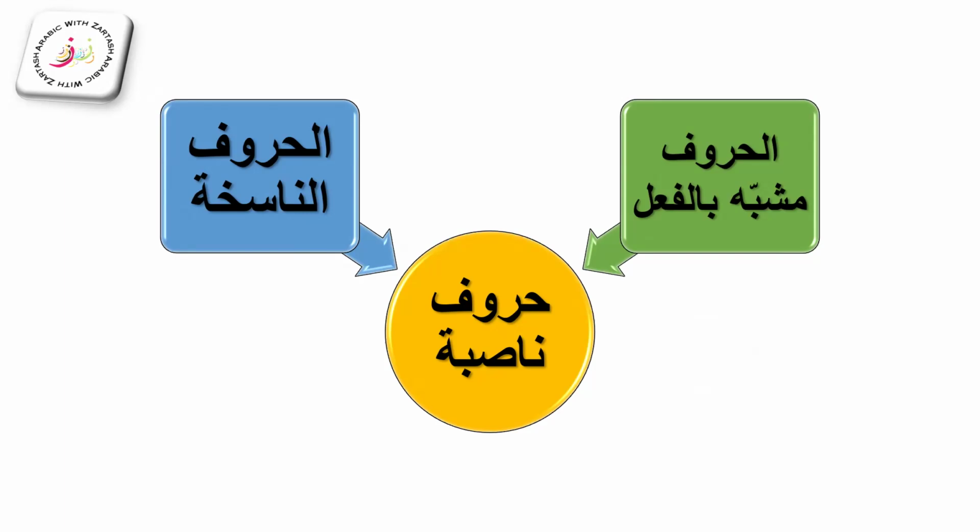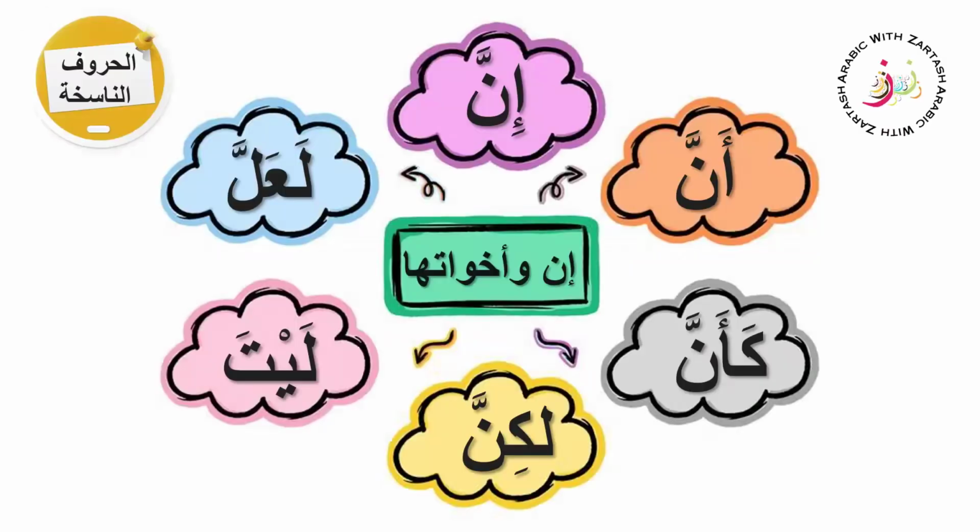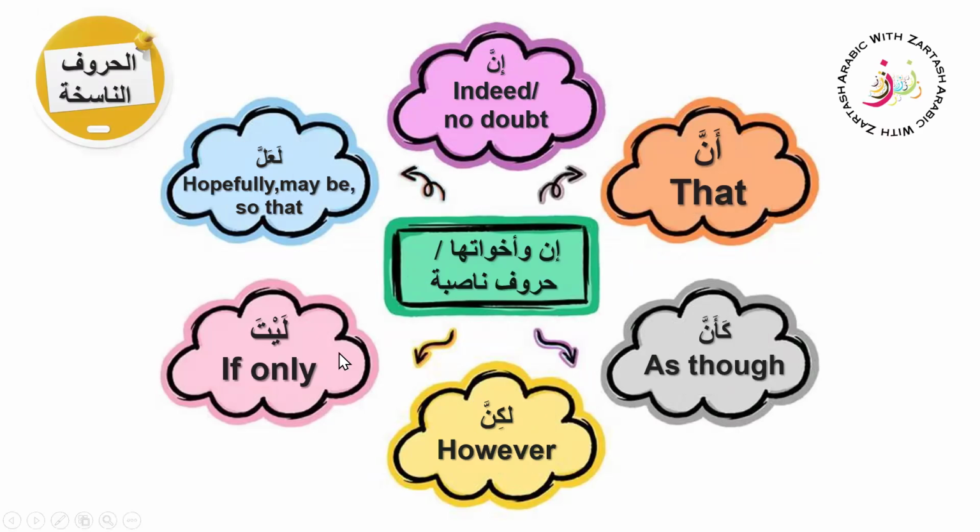Like we have fi'l madi and fi'l mudari', and they change the grammar of the sentence completely, into a jumla for the present tense or a jumla for the past tense. So huruf mushabba bil fi'l act like a fi'l because they are also changing the grammar of the sentence. And also they add meanings like emphasis, hope, wish, because we know that these are all the meanings of inna wa akhwatuha.